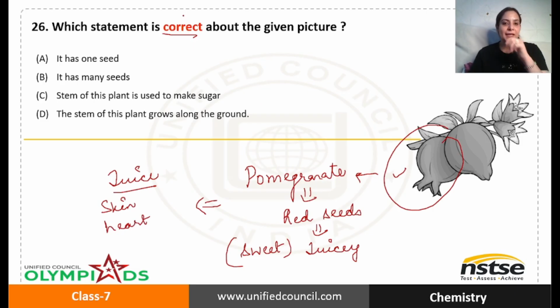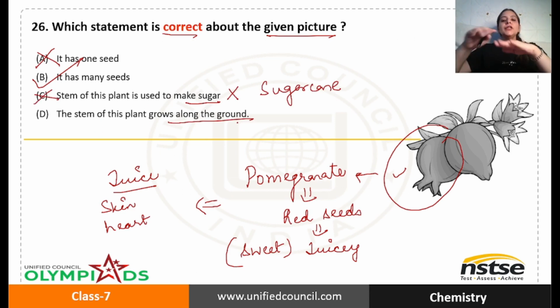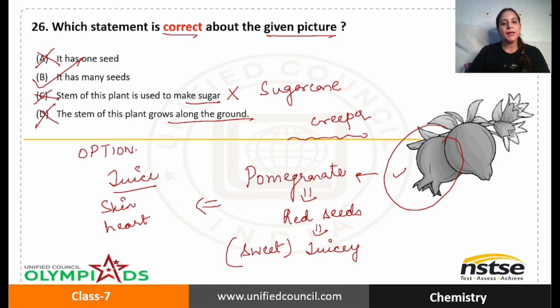Now here the question says that for this given picture, that is of pomegranate, which statement is correct. It has one seed? No, it has got a lot of seeds. It has many seeds? Yes, correct. The stem of this plant is used to make sugar. No, not at all. Because the stem of the plant from which we get sugar is not pomegranate, it is sugarcane. The stem of this plant grows along the ground. Anything that grows along the ground is a creeper. Pomegranate is not a creeper. So which option is correct? Option B is correct.